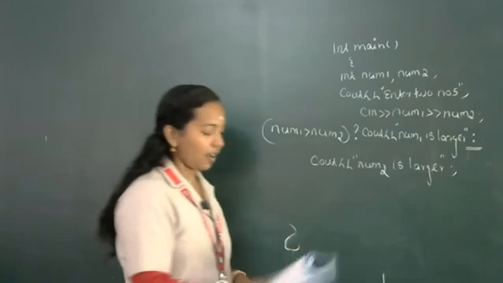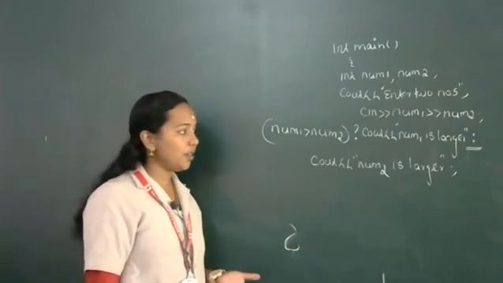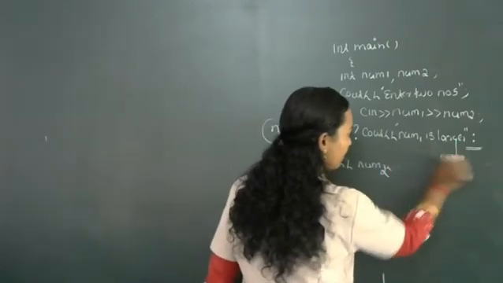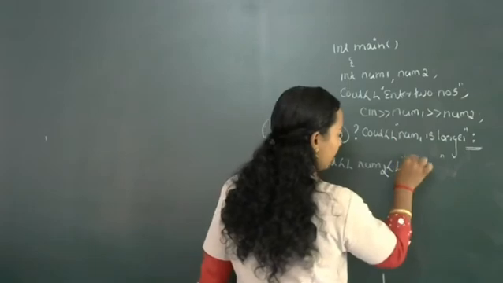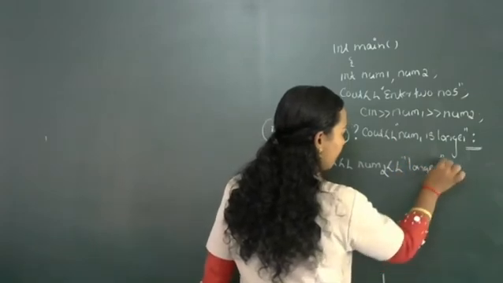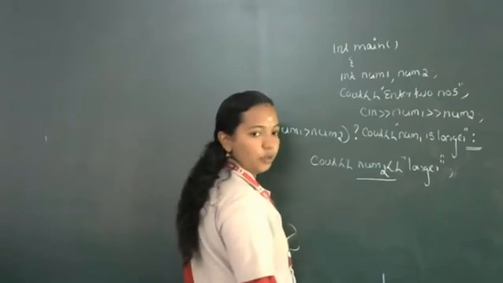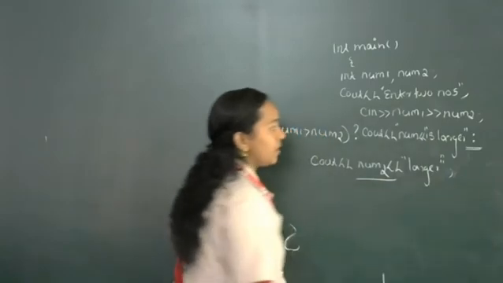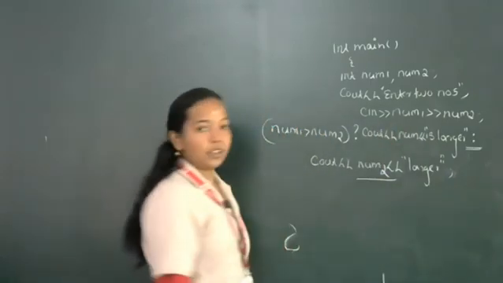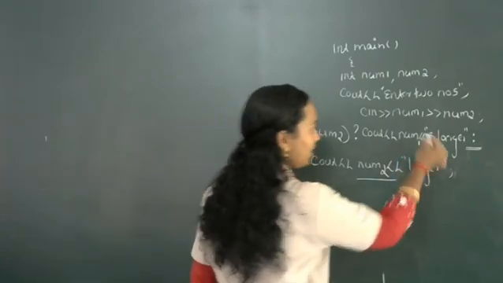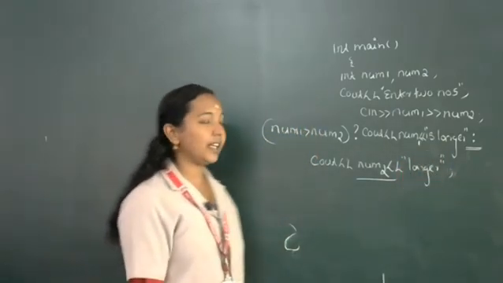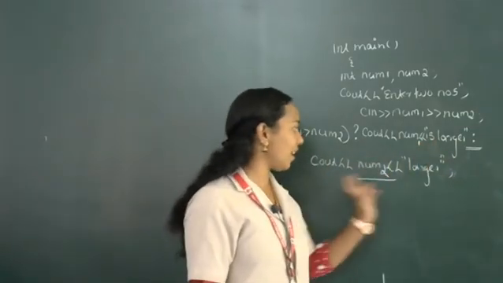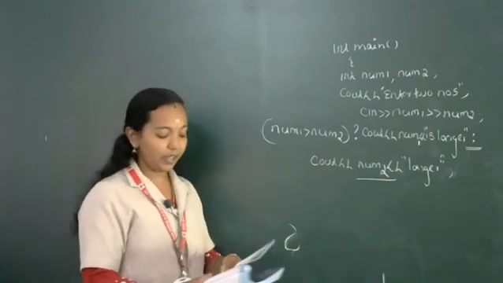Okay, suppose you want to display the value of num2. So we can write like this. If we write like this, the value present at num2 will come. Here also we can include the cascading operator. Then first the number will come and after that the string constant "is larger" will come. If the condition is true, cout num1 is larger. Otherwise, cout num2 is larger.